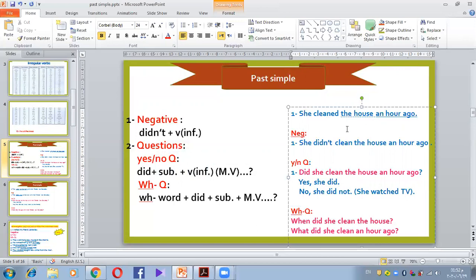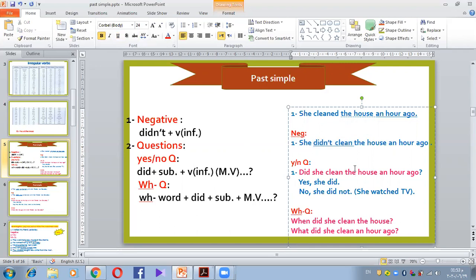She cleaned the house an hour ago. So if I have a main verb ending in ed, this is past simple. How can I make the negative? Didn't plus the main verb. So didn't clean. This is the answer. Didn't clean, and then the rest of the sentence, the house an hour ago.